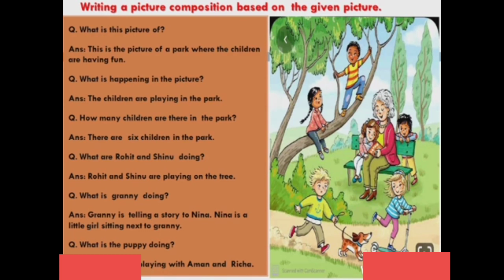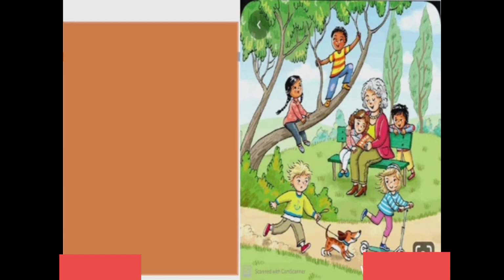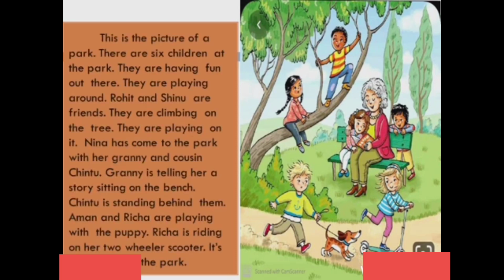So these kinds of questions we can frame, and then we note down answers which we observed from the picture. Afterwards, what can we do? हम इसके बाद क्या कर सकते हैं? We have to arrange all these answers in a logical way. See, कैसे उनको logically हम frame कर सकते हैं? For this, look at the picture once again. We have counted the children, Granny is sitting, one puppy is there, all the children are playing and we have given random names also.